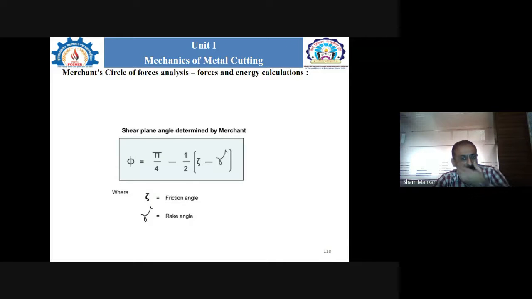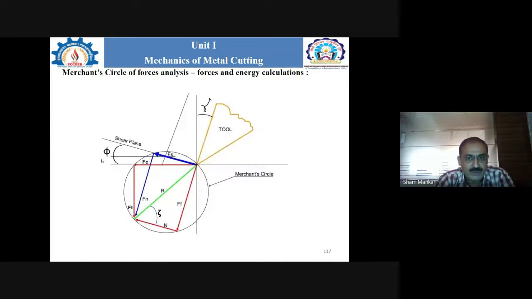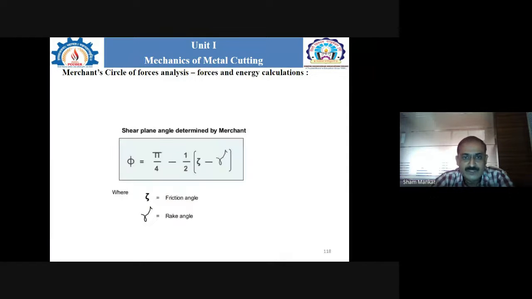Normally this simple diagram gives us an idea about how the entire merchant force circle diagram can be drawn with the help of these different kinds of forces and the position of the cutting tool. As we know, when we consider the shear plane angle, we identify the value of that shear plane angle, which is denoted by phi.